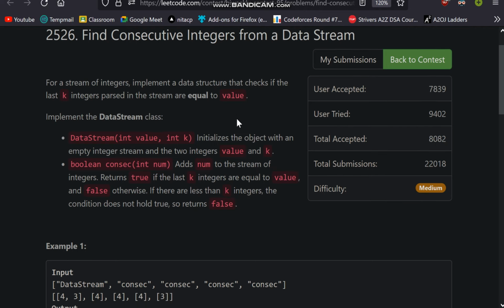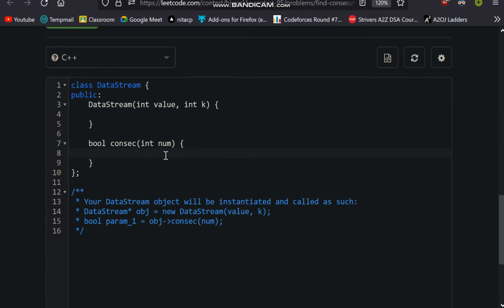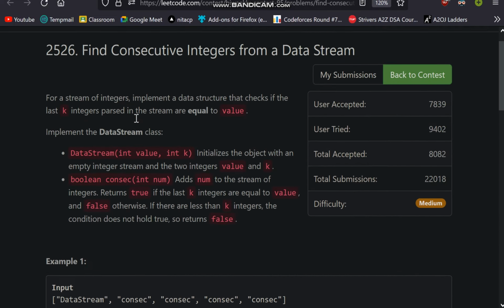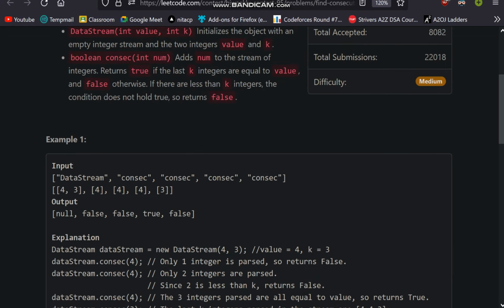So the question says that we are given a stream of integers and we have to just return true or false. If the last k integers of that stream are equal to the value, then we have to return true, otherwise false. So there is a Boolean function in which we have to just return true or false, and this is the constructor in which we have to initialize the values. Okay, so let's understand the question by taking a simple example.